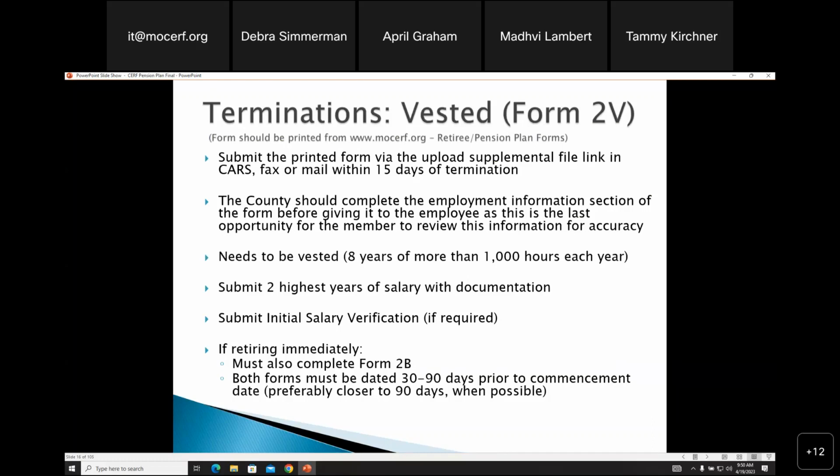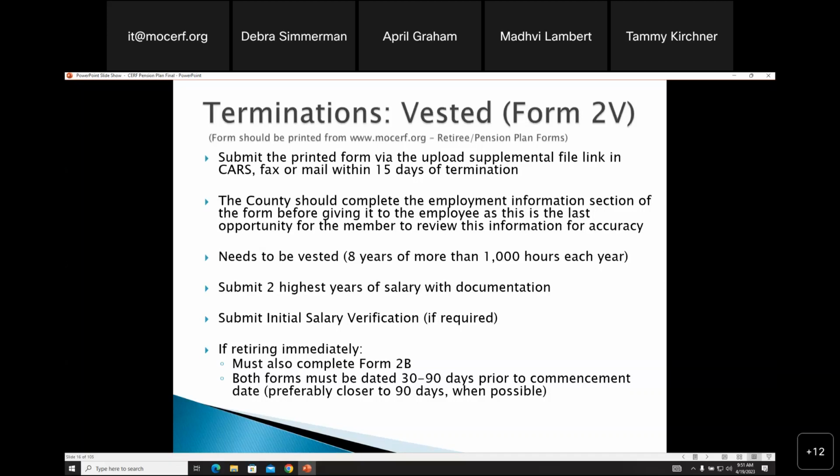This form needs to be printed and submitted via the upload supplemental file link in CARS, fax, or mail within 15 days of termination if they are a future or a deferred retiree. The county should complete the employment information section of the form before giving it to the employee, as this is the last opportunity for the member to review this information for accuracy. I know some counties give the employees a blank form. That's not a good idea.